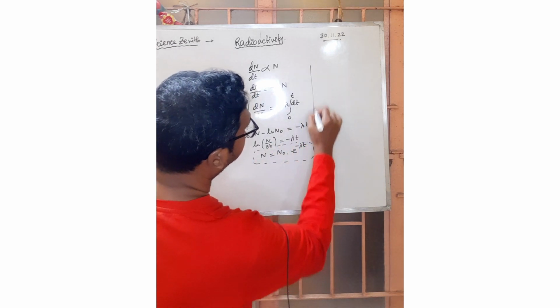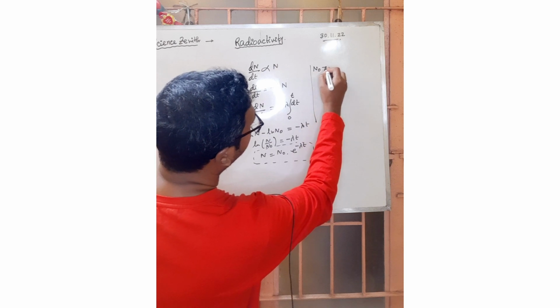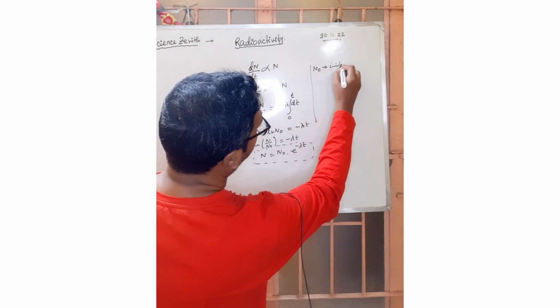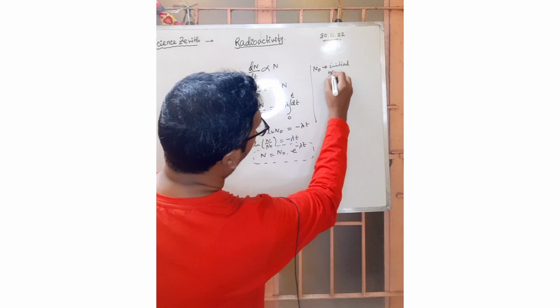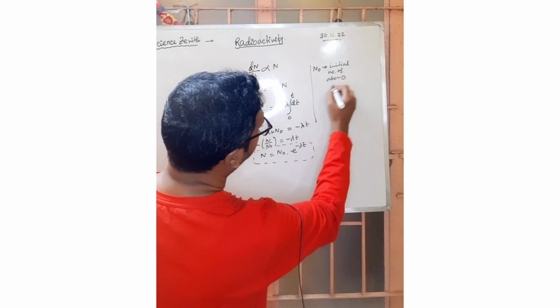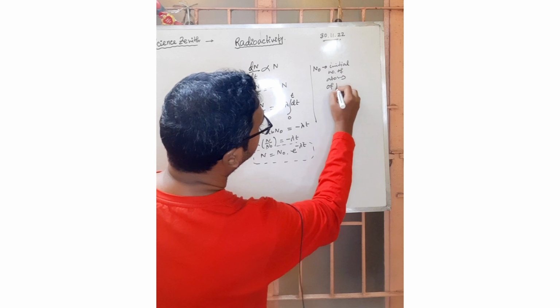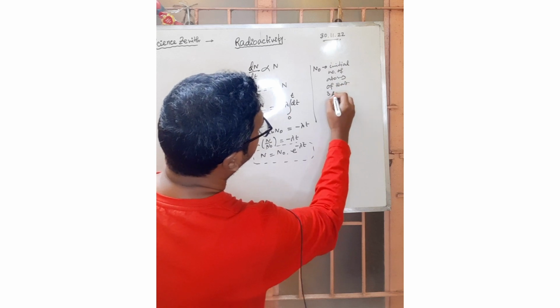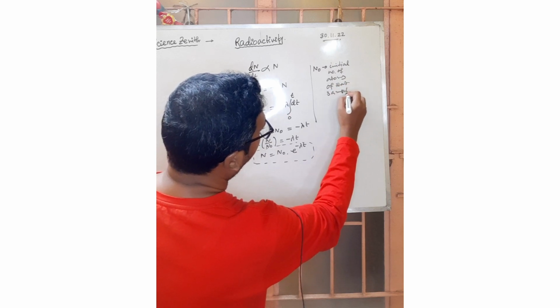So N0 is the initial number of atoms of that sample.